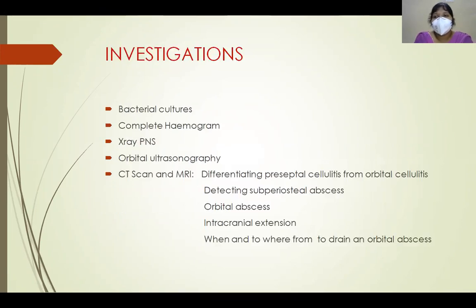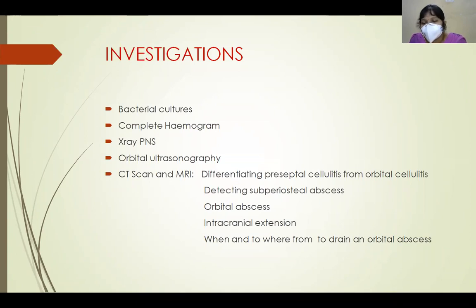So how do we proceed with a case of orbital cellulitis? We have to investigate first. How do you investigate it? By doing bacterial cultures, as bacterial infection is most common. So we do bacterial cultures, complete hemogram and X-ray PNS so that we can identify the route of infection, and orbital ultrasonography to identify any orbital abscess and its posterior extent.